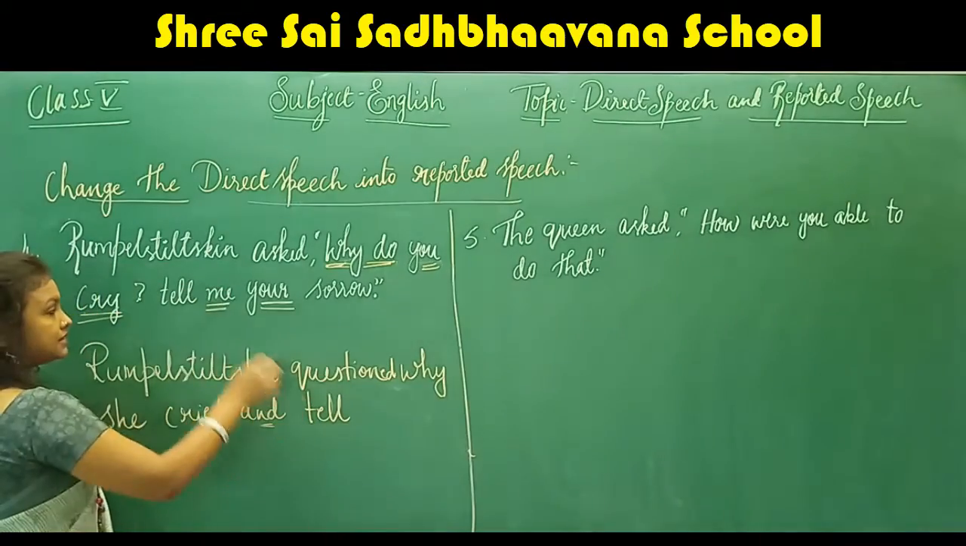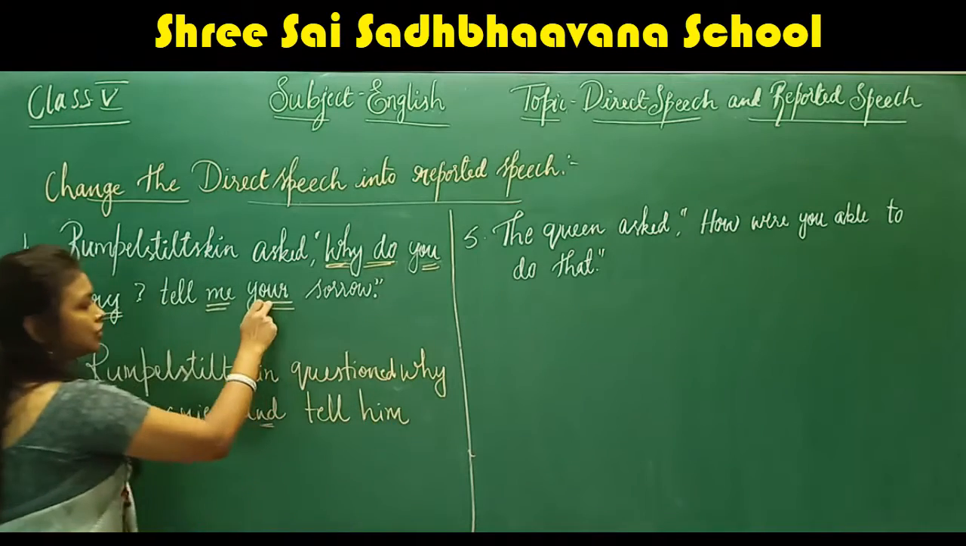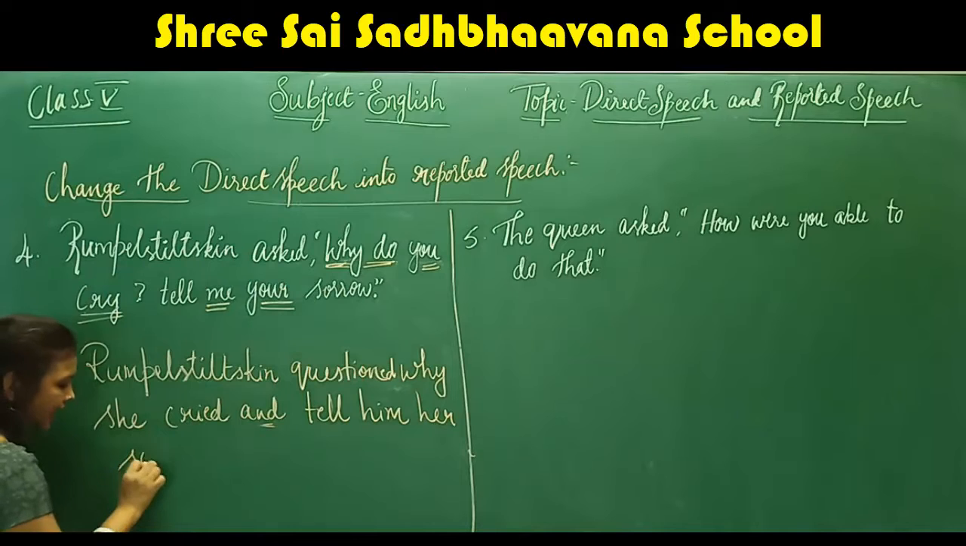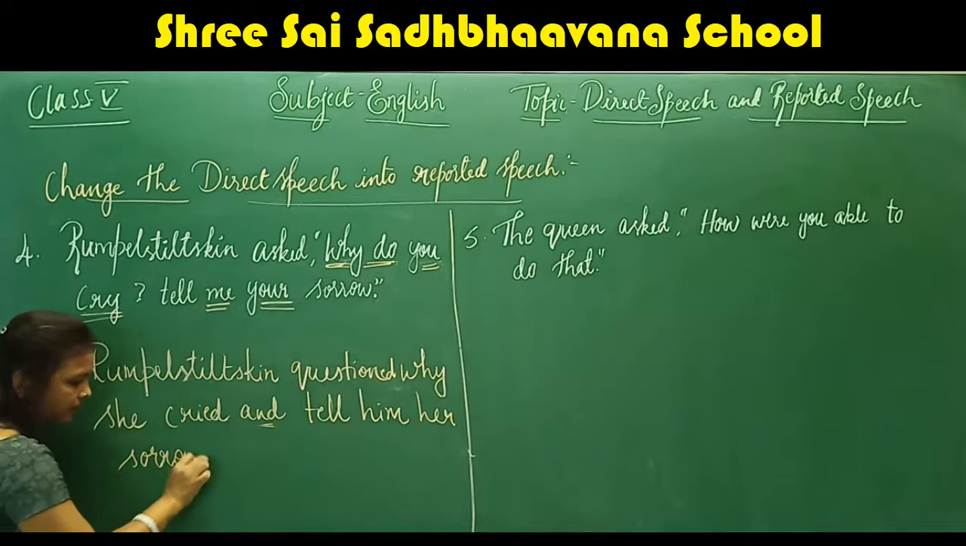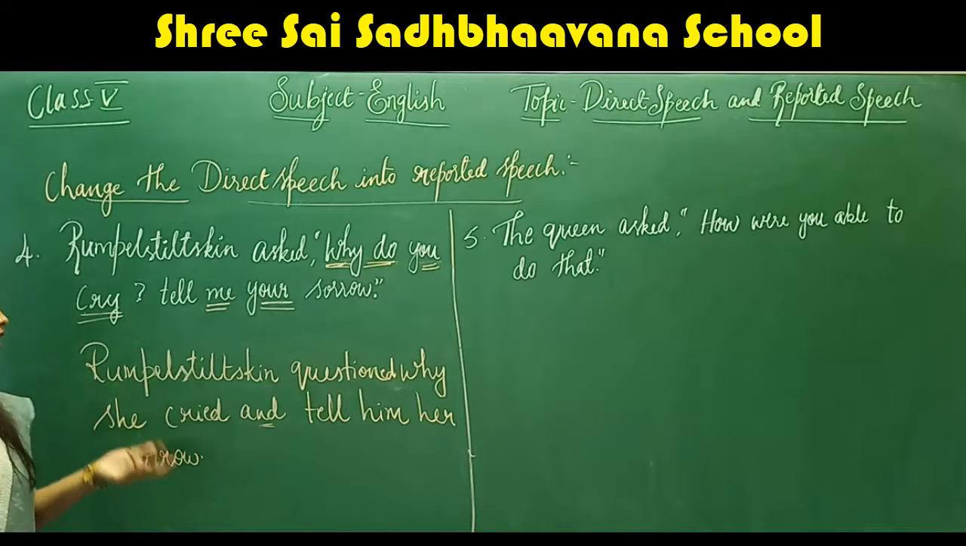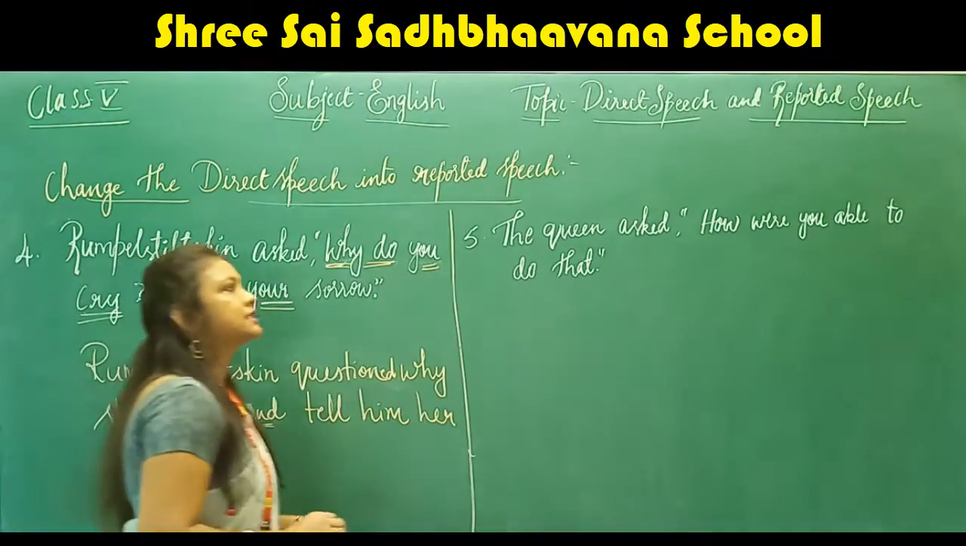Tell will remain as it is. Me will be changed to him. And your will be changed to her. And sorrow will remain as it is. Understood? Rumpelstiltskin questioned why she cried and tell him her sorrow. Understood, children? Next, last question.